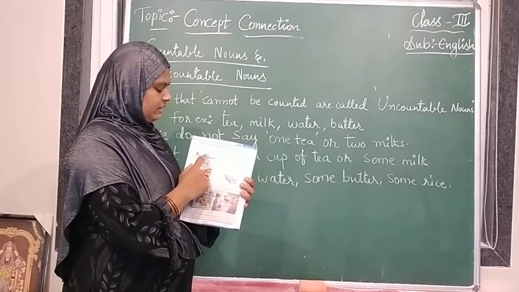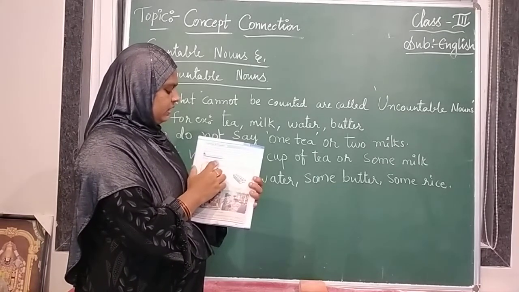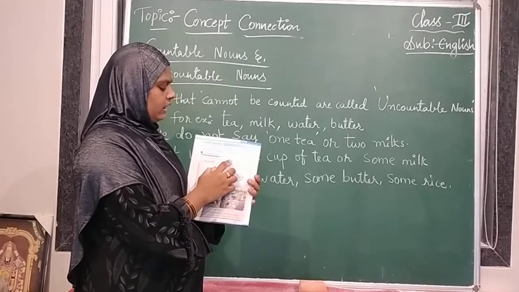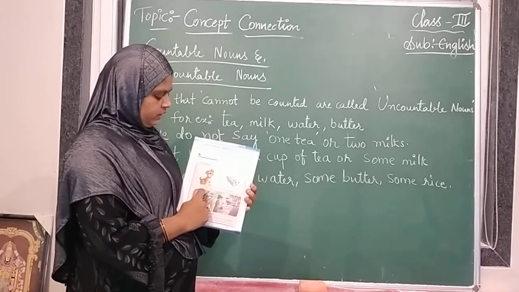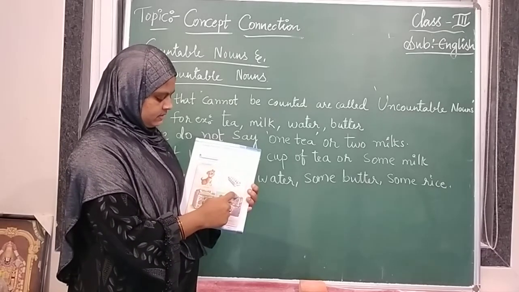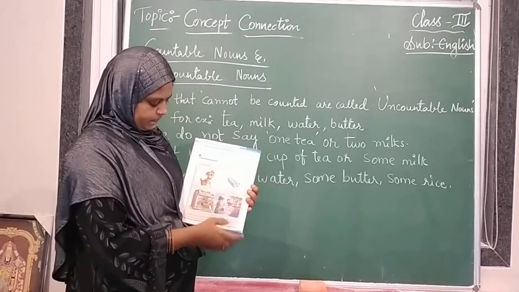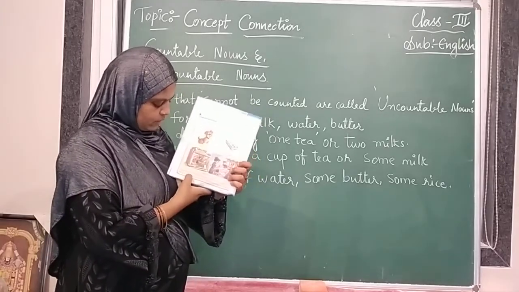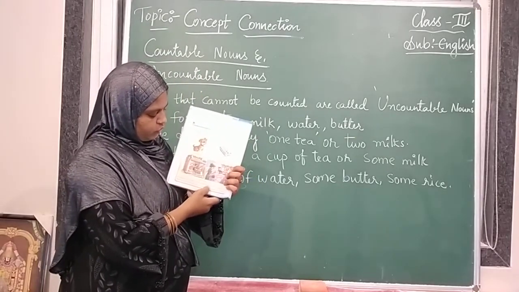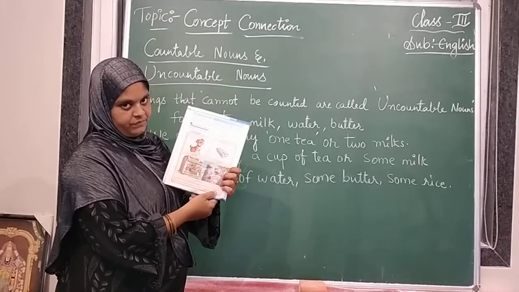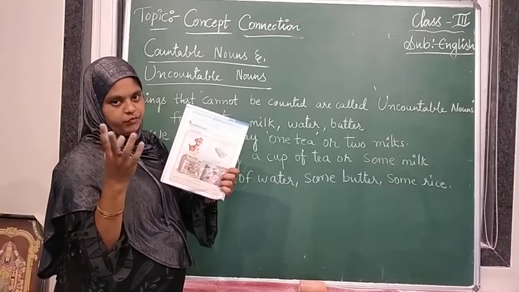Now we will learn about countable nouns. Things that can be counted are called countable nouns. For example, 1 dog, 10 eggs, 2 shops. Countable nouns can be singular, one, or plural, more than one. Singular means one, plural means more than one.